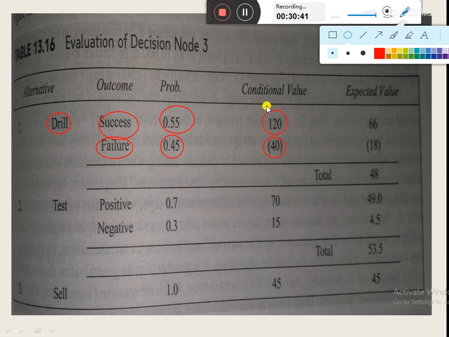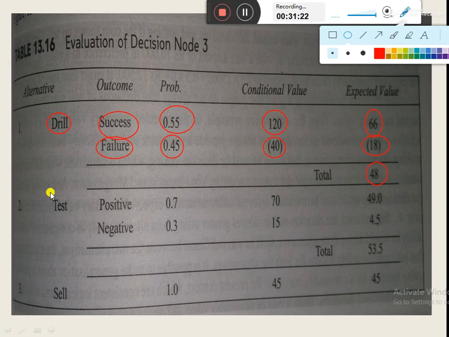So again we need to calculate the expected values, and for that purpose we need to multiply the conditional value by the probability of the respective outcome. So 0.55 into 120, the expected value for the first outcome would be 66, and in case of failure the expected value would be minus 18. So the total or net expected value for the option of drilling is equal to 48 rupees. So if the company opts for drilling, there would be an expected value of 48 rupees, that is, the company would get a profit of 48 rupees.